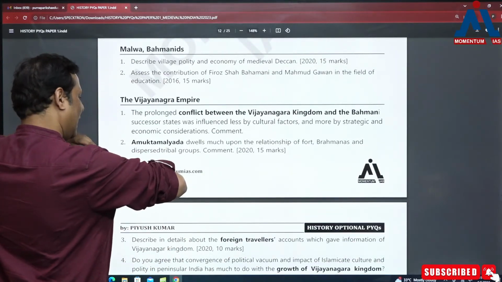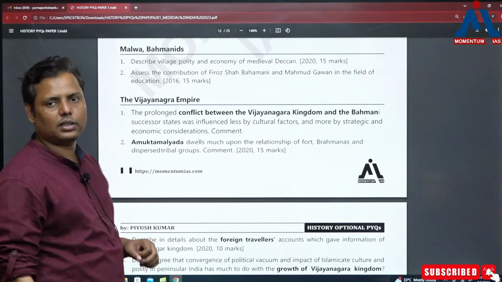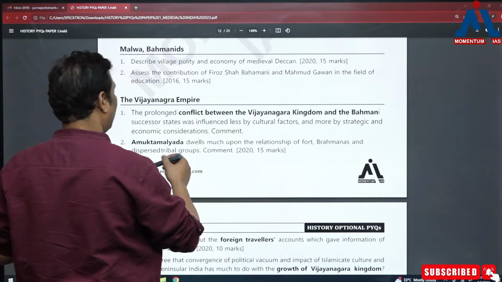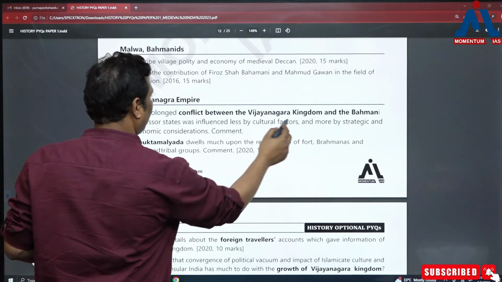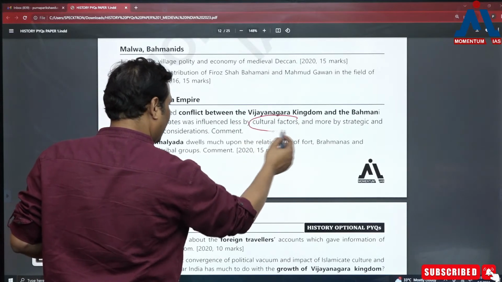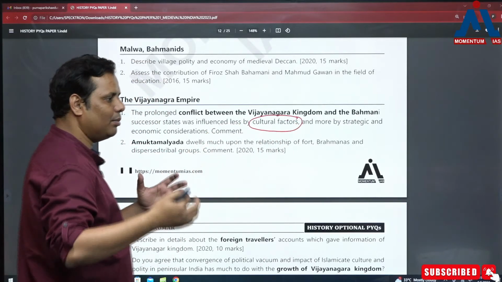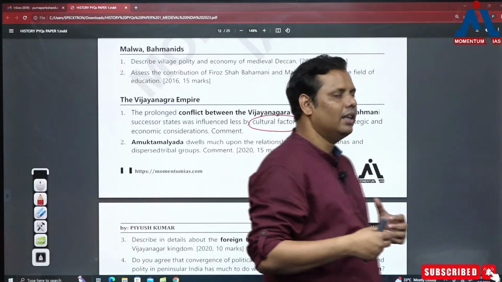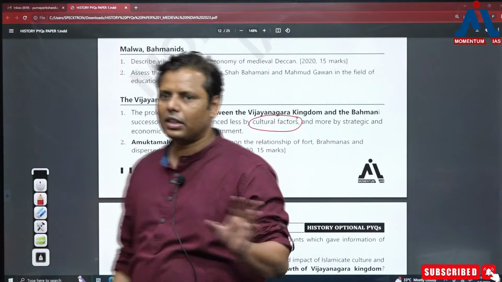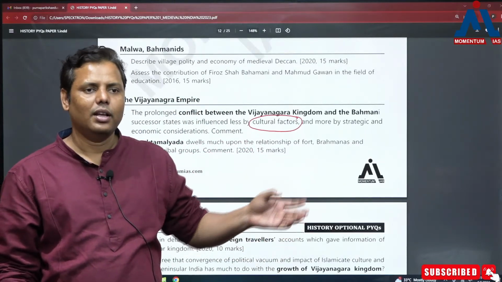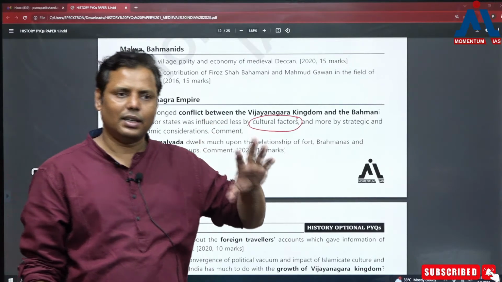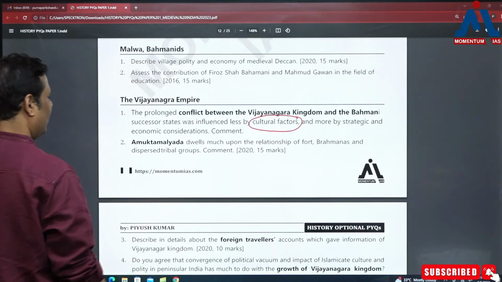विजयनगर, there are n number of possibilities of the question from the Vijayanagar, and let us see some dimensions which are asked. So the conflict between Vijayanagar kingdom and the Bahmani kingdom, and it was asked with respect to the cultural factors, ठीक, कि इनके बीच में जो war है या जो struggle है, so the reasons responsible behind it were cultural reasons. मतलब they were asking indirectly about one being Hindu, one being Muslim, whether this was the main factor behind this struggle or not. This is what they had been asking.